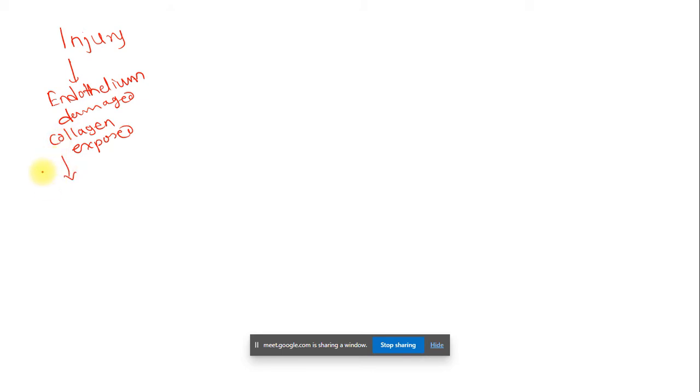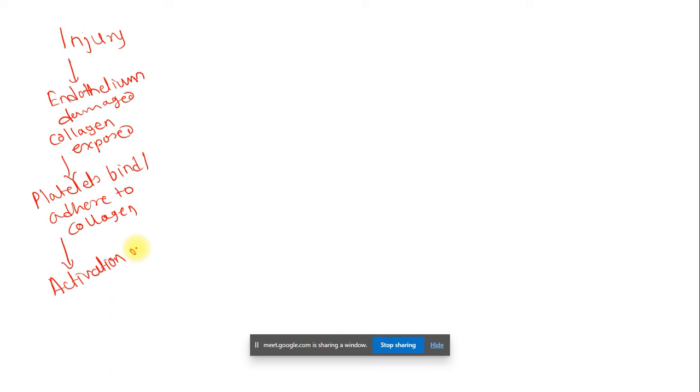To this exposed collagen, the platelets bind or adhere. This adherence to the collagen will cause activation of platelets.